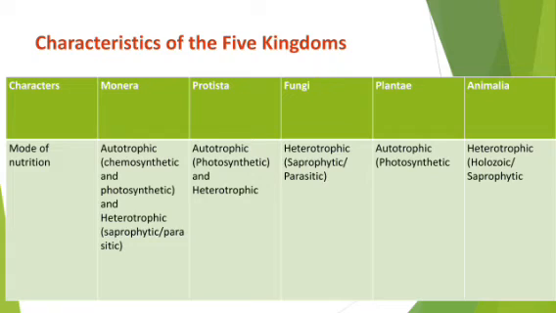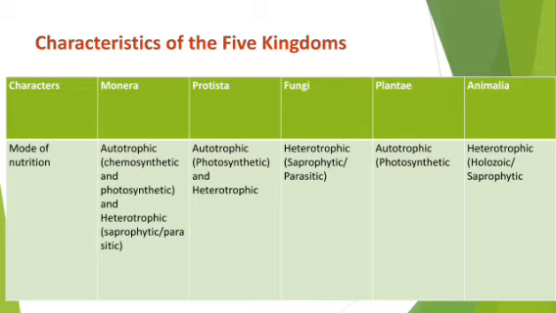Okay, so in kingdom Monera, some of the organisms are able to show autotrophic nature, that means like plants, they can prepare their own food. Now the preparation of food may be chemosynthetic. Chemosynthetic means in the presence of some chemicals they can prepare their own food, or sometimes they may be photosynthetic, that means in the presence of sunlight they can prepare their own food. So chemosynthetic and photosynthetic organisms come under the kingdom of Monera.